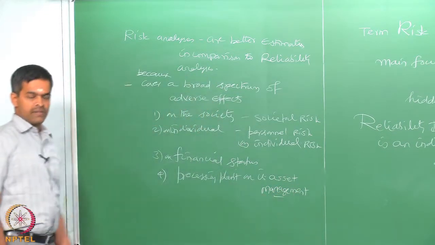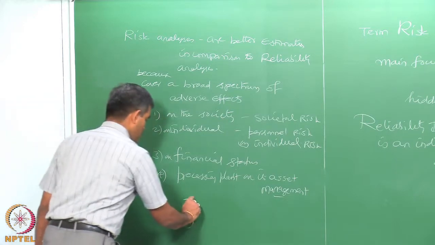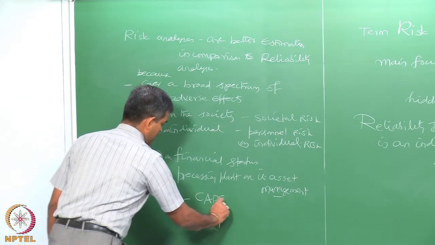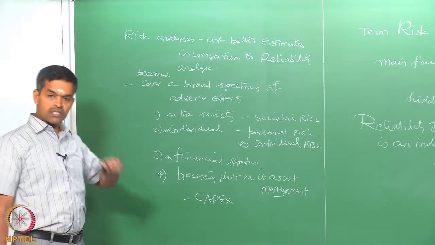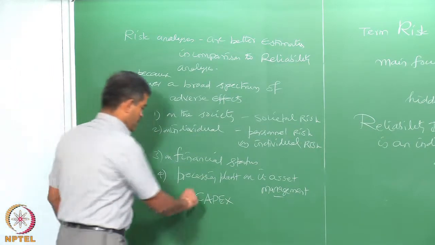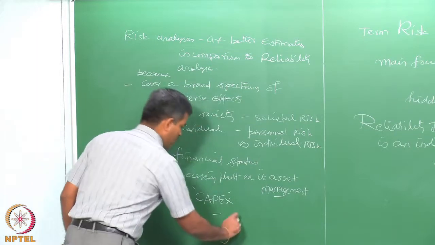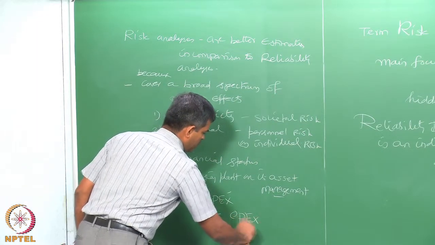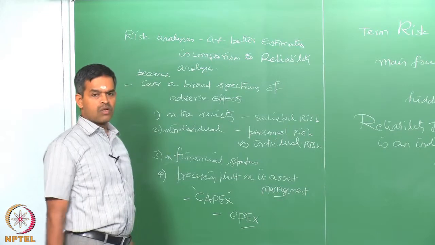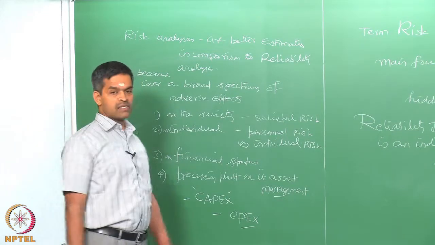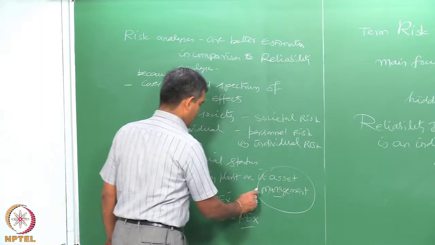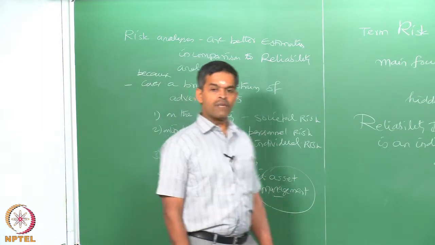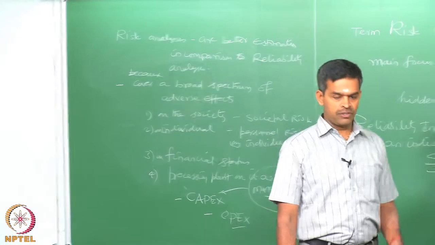So, risk analysis addresses towards the capex investment on a project, whereas reliability does not touch the capex part. Reliability focuses on only the operational expenditure or the failure towards operation, whereas risk analysis can even address to some extent the asset management which is related to the capex investment of the whole project.